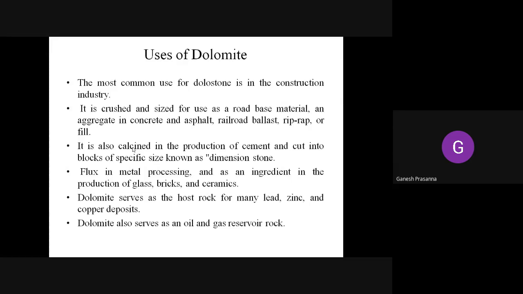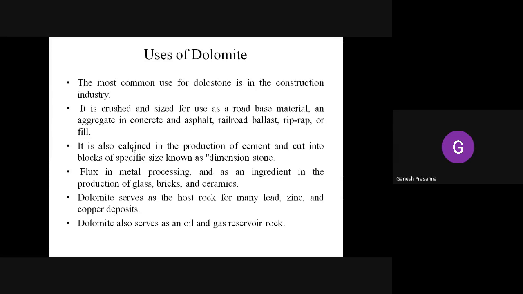Okay, and also it is calcined in the production of cement. In the calcination process, they use the calcium oxide, they blow lime into it, and the process of calcination takes place, and it is used in the manufacture of cement also. And sometimes it is also cut into blocks of specific sizes, which is called a dimension stone, what we call a size stone in southern Karnataka.